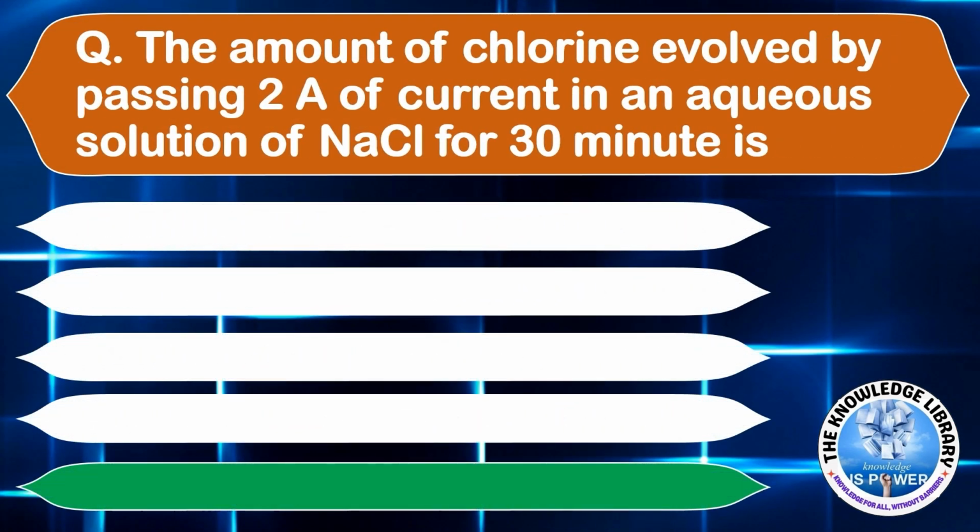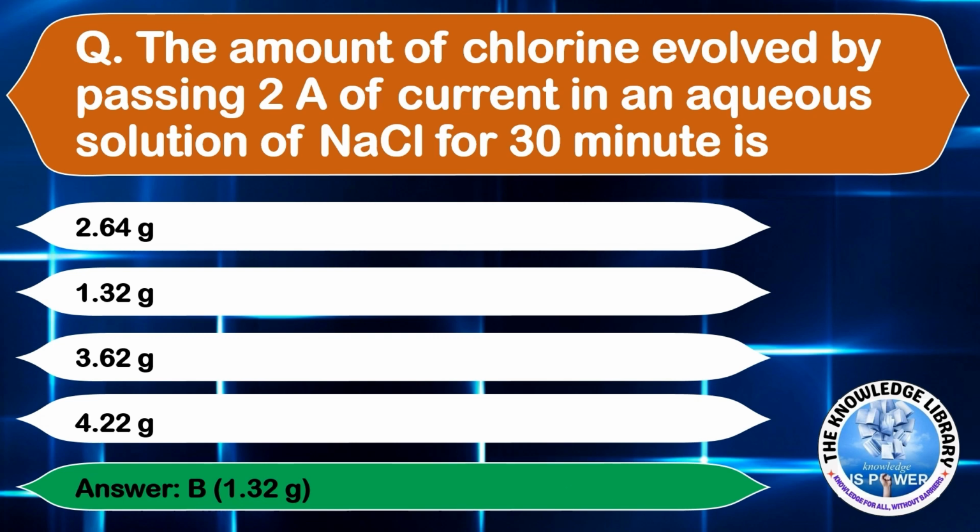The amount of chlorine evolved by passing 2 ampere of current in an aqueous solution of sodium chloride for 30 minutes is option A, 2.64 gram, option B, 1.32 gram, option C, 3.62 grams, or option D, 4.22 grams. The correct answer is option B, 1.32 gram. Moving on to the next question.